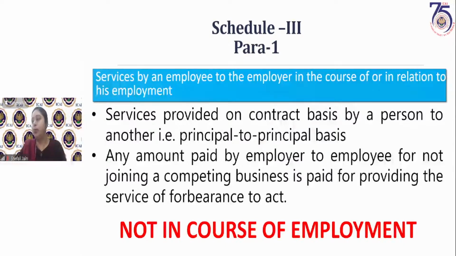In course or furtherance of business, Sushil is asking. I already told Sushil, and in the last class also I explained, that something which is done for the purpose of business, which is not for your personal purpose, is in course of business. In furtherance of business means that you are doing it for promoting your business, for advancement of business, or anything in relation to the business. So it should not be for the personal purpose of the owner.